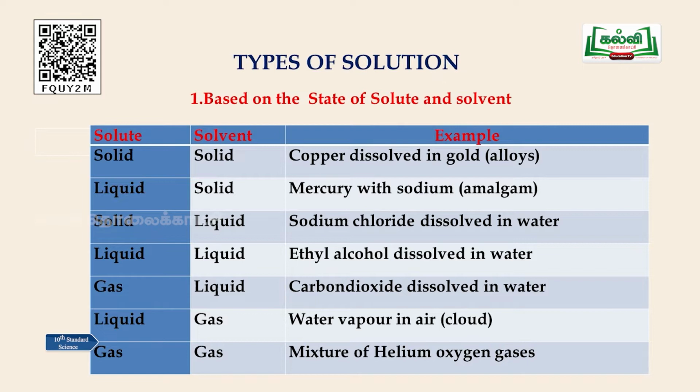And the next one, liquid in gas: the water vapor in air, in the atmosphere, the formation of clouds. Clouds consist of water particles in air. Then the last one is gas in gas, a mixture of helium and oxygen gases, which is used in balloons and parachutes. So, these are the types of solution based on the state of the solute and the solvent.